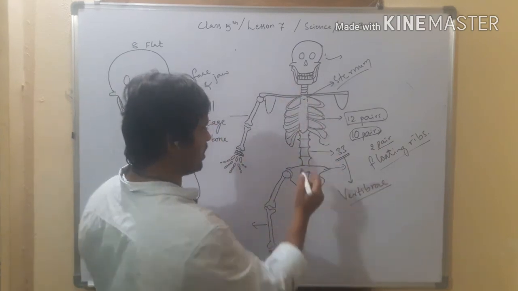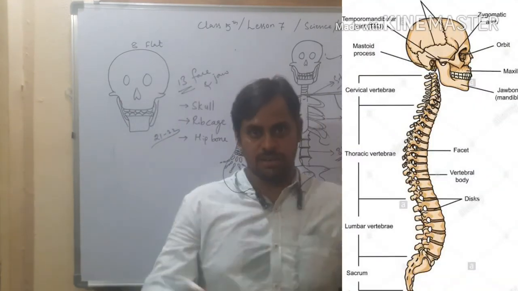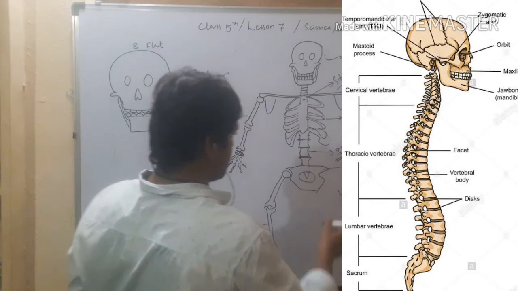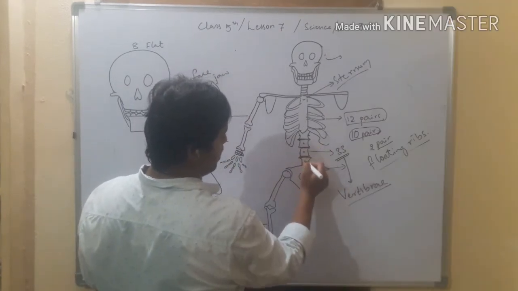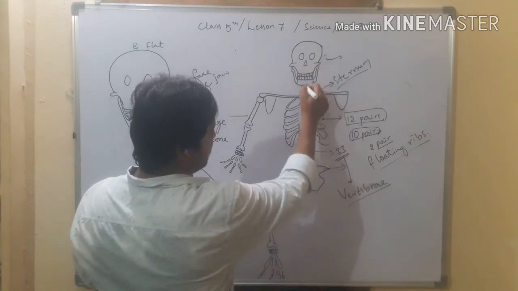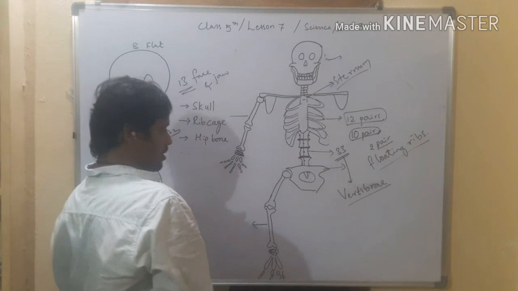In between them there is cartilage which makes us able to bend or stand, to move here and there, right? Each and every bone is called a vertebra, and it is totally called the vertebral column. From the neck it starts, right, and ends with the hip.